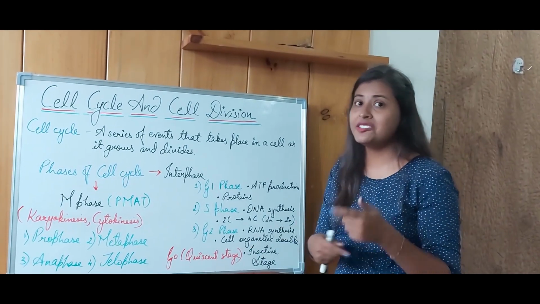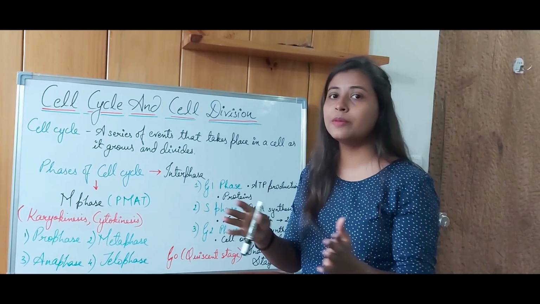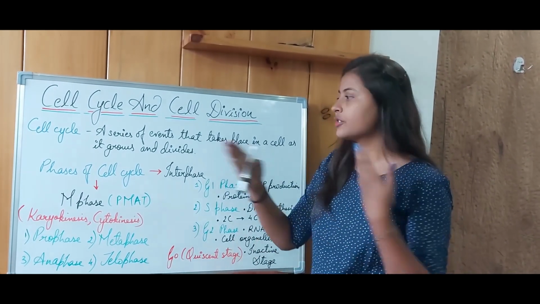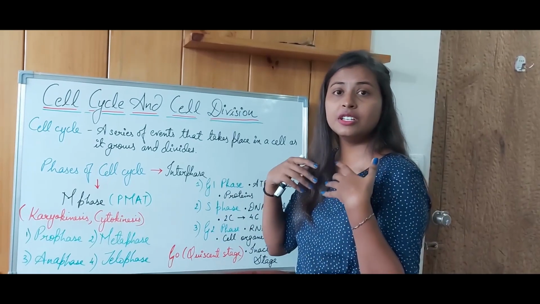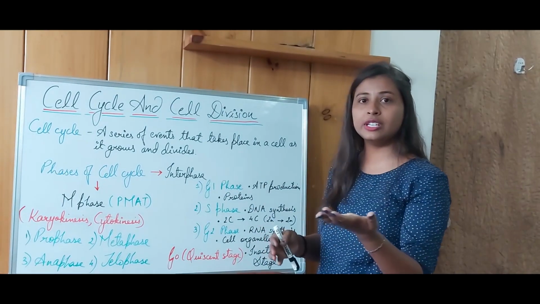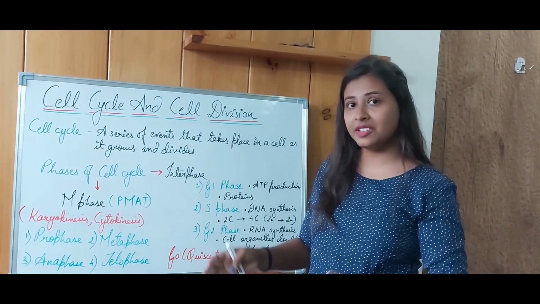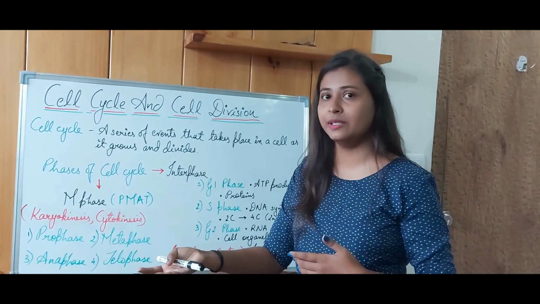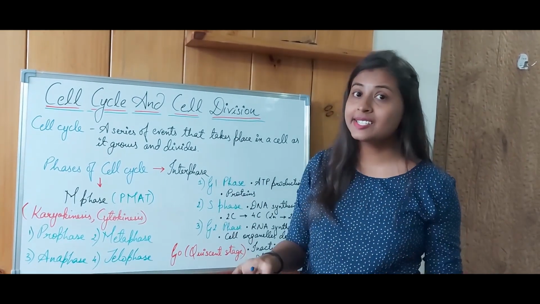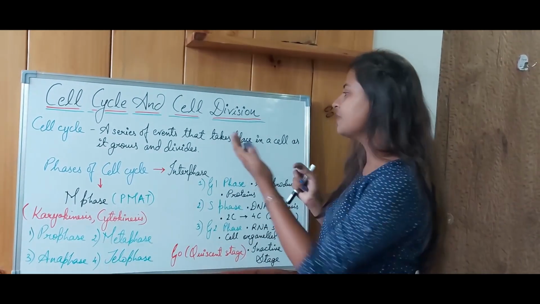So these events need to occur in a particular manner and in an order, right? Otherwise, what would happen? The result which is needed won't be obtained, right? So let us study further. These events can be compared to this example and you can easily memorize these steps. Now let us look into the details of the interphase.